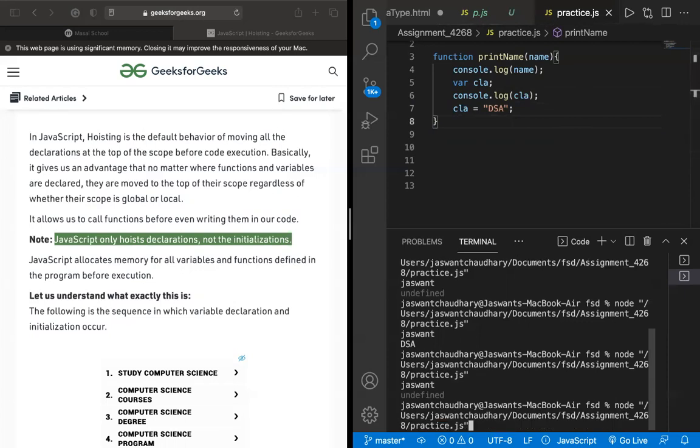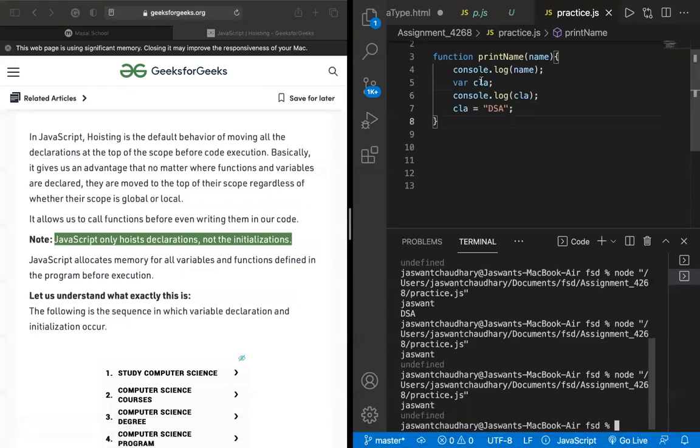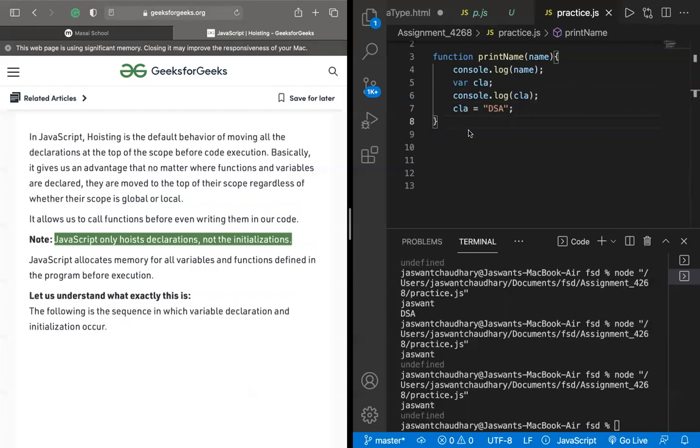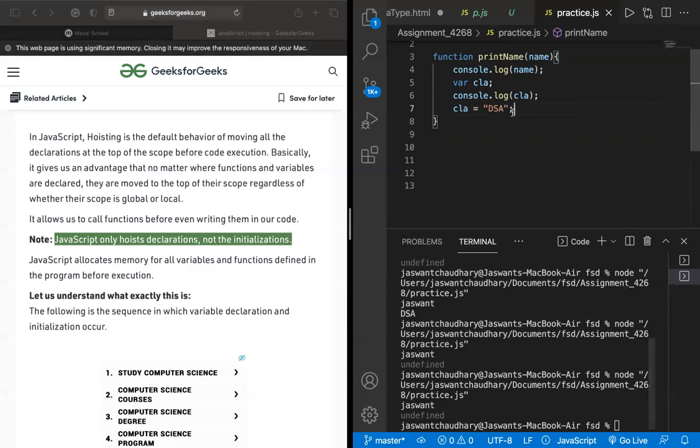It should be the same, undefined. So that means the variable is being hoisted, it is going upper, but its initialization is not being hoisted. And here you are initializing the value. So this answers our query. So this is hoisting, and here the things are being hoisted.